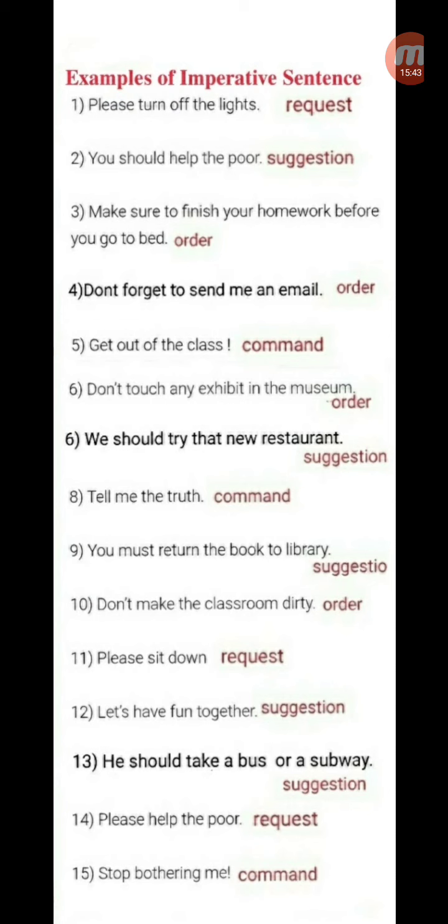You should help the poor. It's a suggestion. Make sure to finish your homework before you go to bed. It's an order given by mother. Don't forget to send me an email. Now this is also an order.